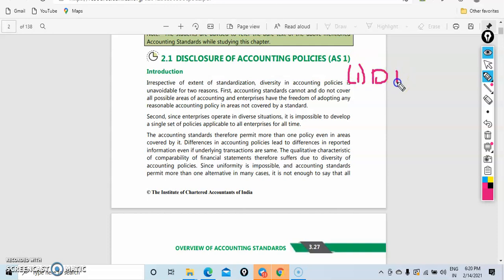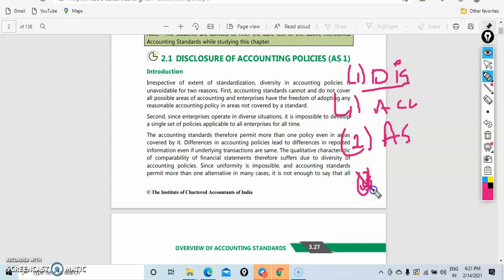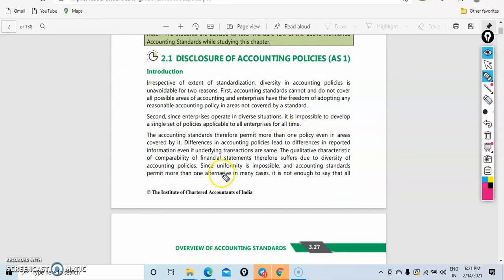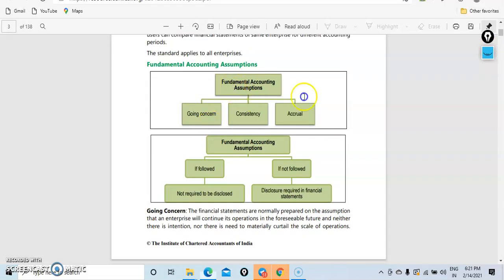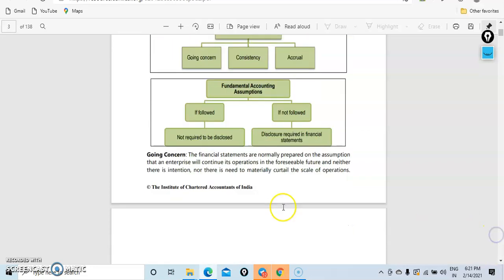The last one is the disclosure requirement. When do you need to disclose? When accounting policies are changing, you have to disclose. When assumptions are not followed, you have to disclose. That's it. If accounting policies were not consistent, like your first year and second year were changing, you have to disclose. And if the three assumptions are not followed, you have to disclose. So we'll see the question. In this question, assumptions means going concern, consistency, accrual. If they are followed, no need to disclose separately. If not followed, you have to disclose separately.